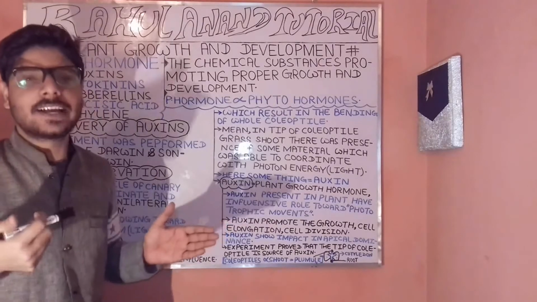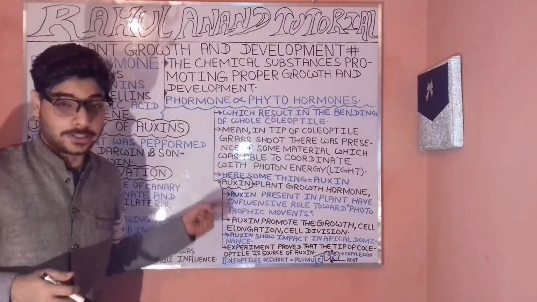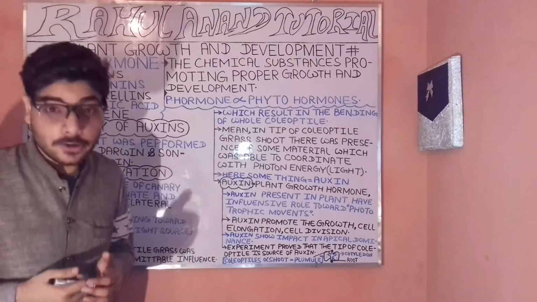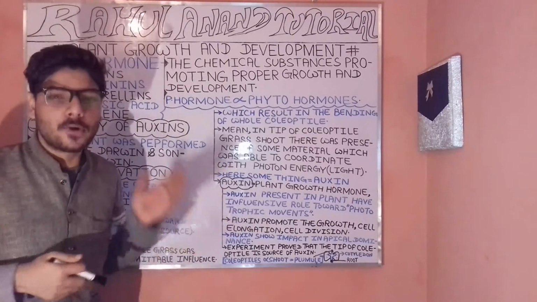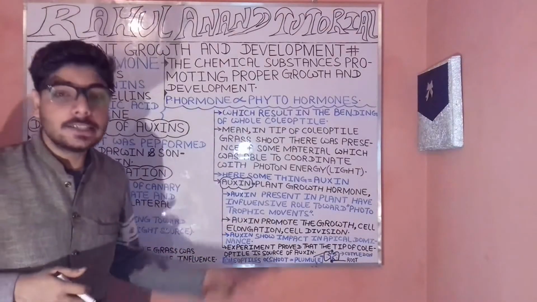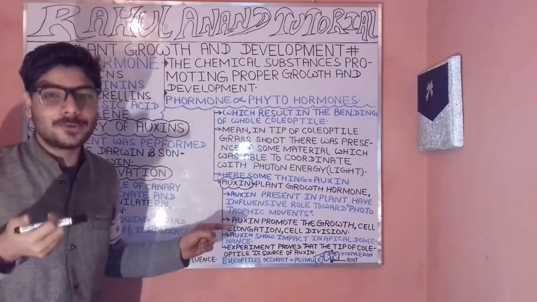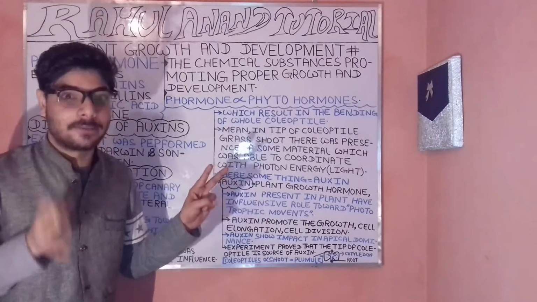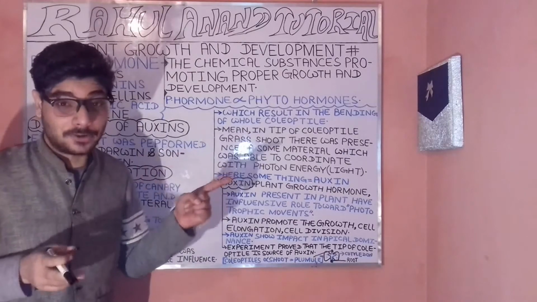Now, let's understand what the auxins actually are. Auxins are popularly known as plant growth hormones, playing an important role in promoting plant growth as well as development. This occurs with the help of the cell division process, which comes in two types: meiosis as well as mitosis.